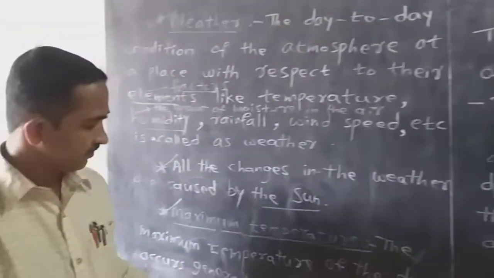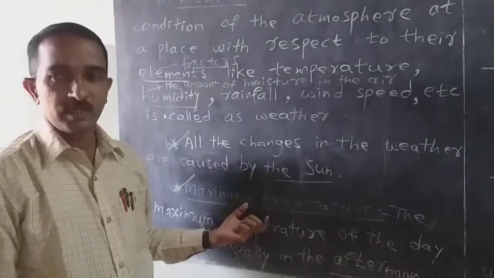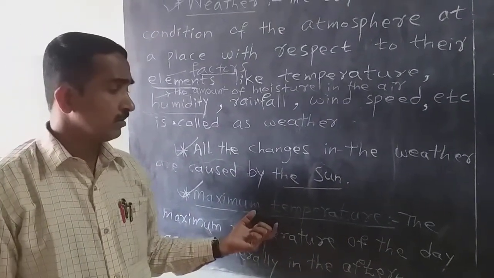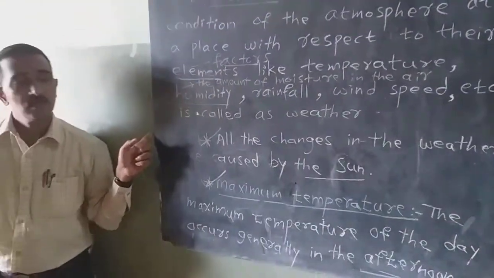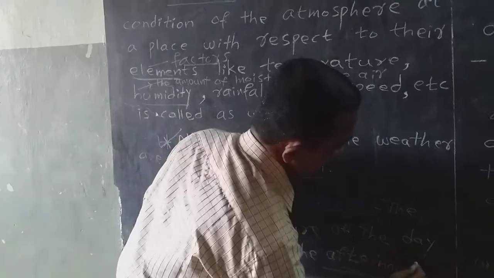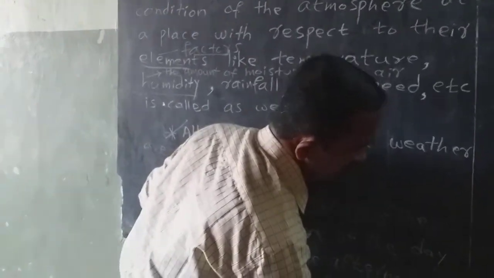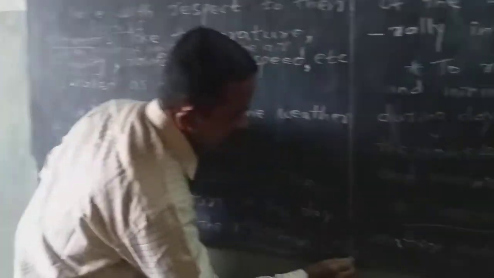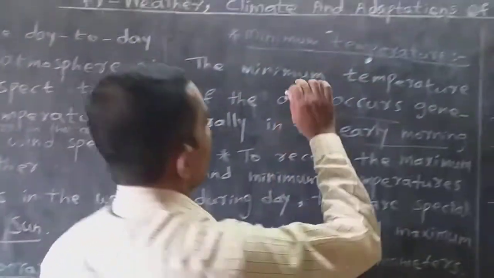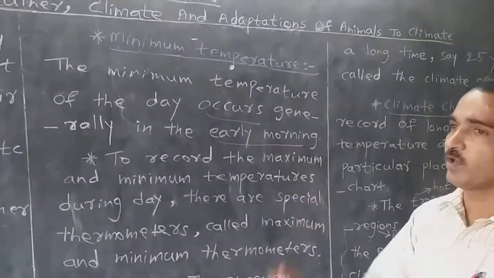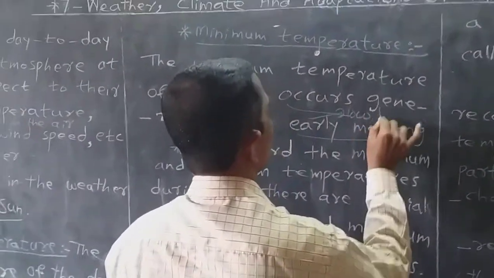What does it indicate? Maximum temperature means the temperature which is at a higher level. This one occurs in the afternoon because in the afternoon session the sun gives more temperature. But minimum temperature occurs in the early morning, when there is a low temperature.